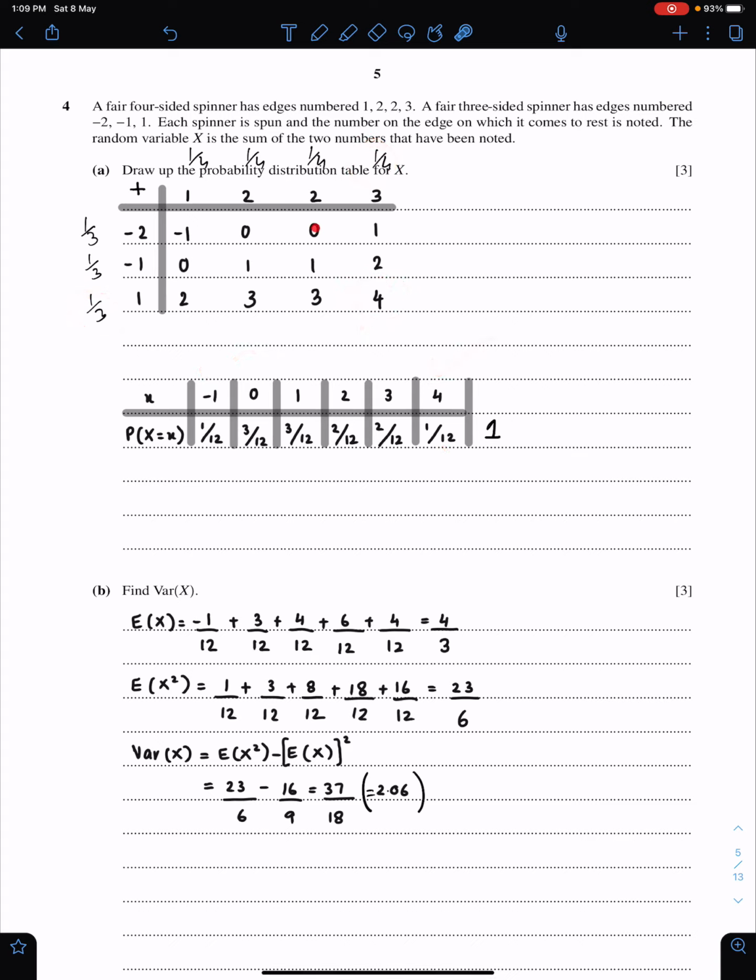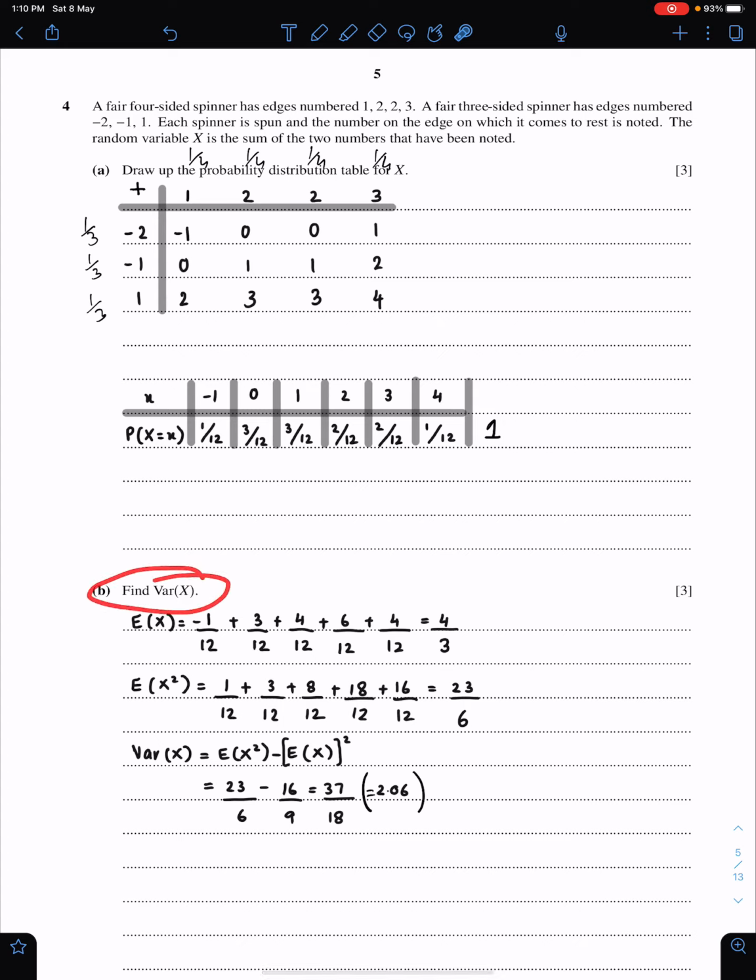We have 3 zeros: 1, 2, 3. The probability of this is 1 upon 3 times 1 upon 4, three times, so 1 upon 12 times 3, which means 3 upon 12. Similarly, you can get the probabilities of these numbers.